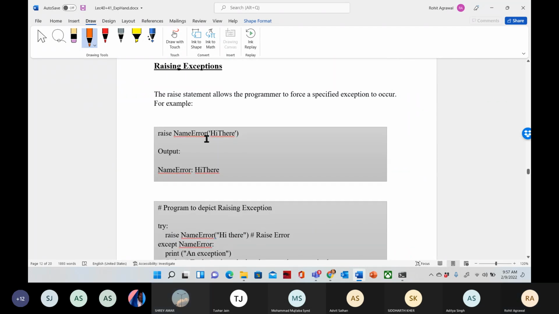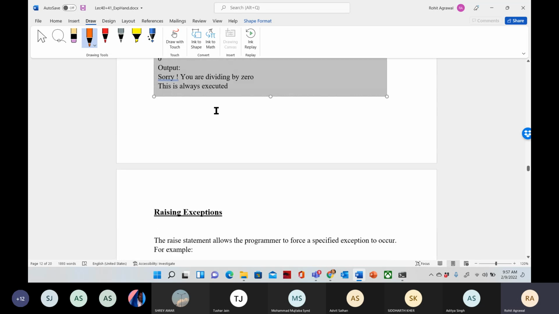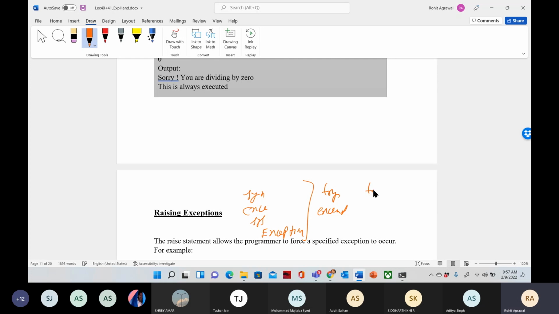Okay, now next is raising exceptions. See, I'm just recalling what we discussed. We discussed syntax error, then exception, then the sys module, then the exception class. After that we discussed try except, then try and multiple except, then try except else finally.